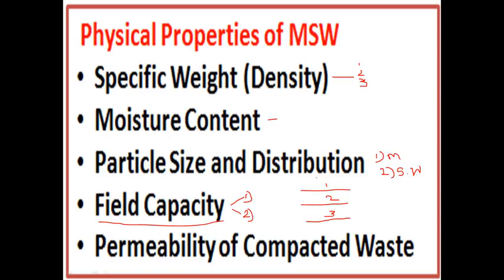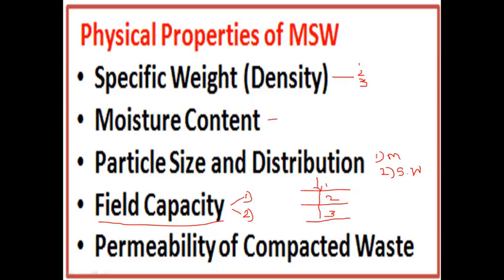If you flow water from the first layer, permeability means the water flowing from one layer to the second layer, second to third. What is the permeability of your layer? It depends upon the physical properties of the municipal solid waste. If it is more permeable, what will happen?